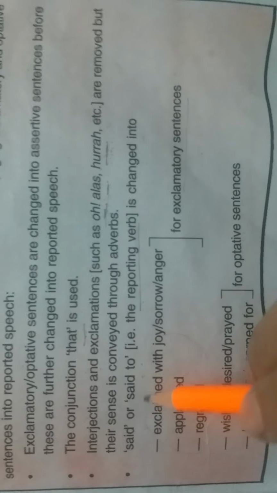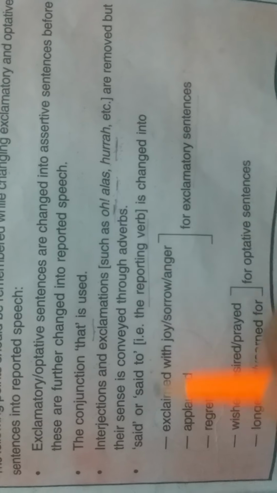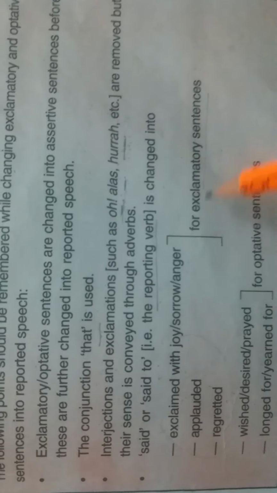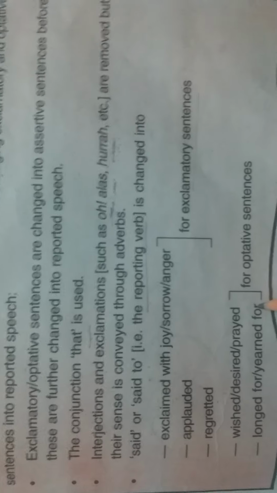Next is said or said to. The reporting verb said or said to gets changed into exclaimed with joy, sorrow, anger, applauded, regretted in exclamatory sentences. But in optative sentences, we use instead of reporting verbs wished, desired, prayed, longed for, yearned for.